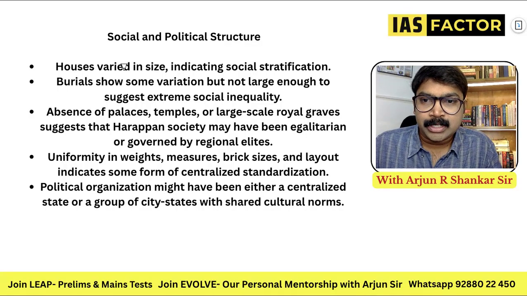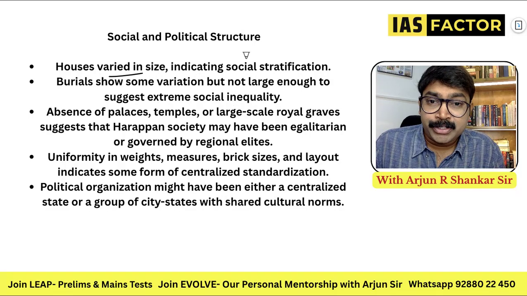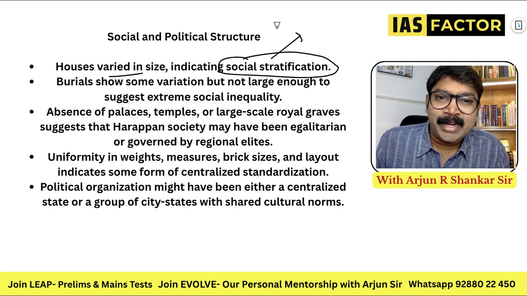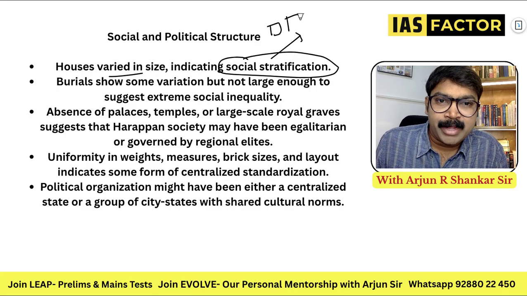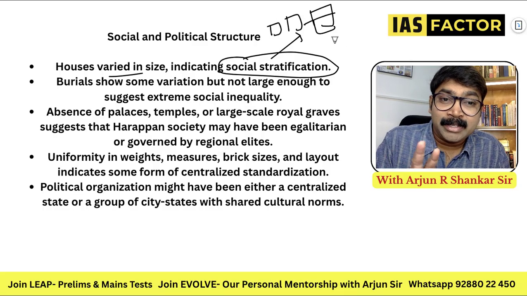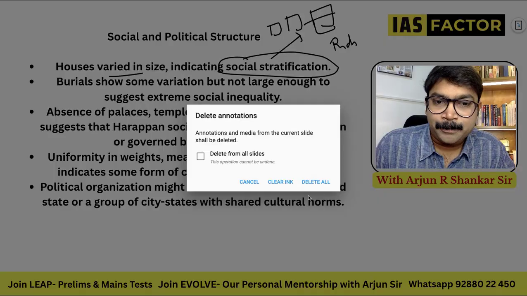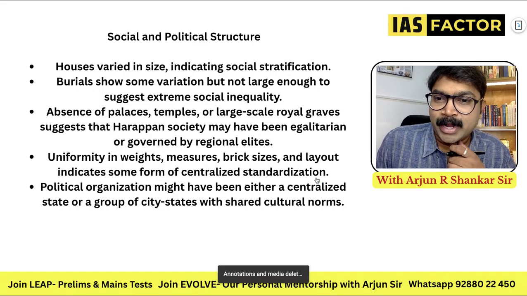So look at the houses, which were varied in size, showing social stratification. That means you have a small house, you have a big house, you have a two-storied house. What does this mean? That means inequality: rich, poor, stratification. The society was stratified based on that. This is what has been communicated.